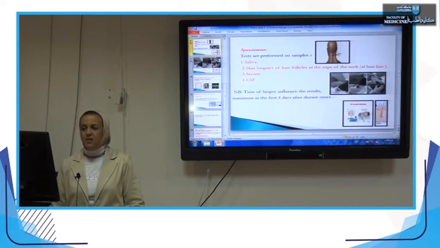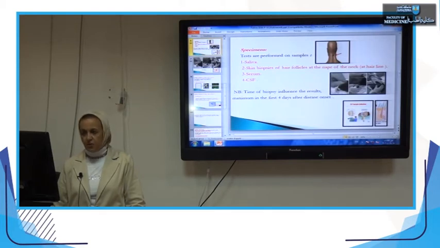What is the nape of the neck? This figure demonstrates the nape of the neck. The nape of the neck is the back of the neck at the end of the occipital bone, at the end of the hairline. This is the nape of the neck. This place is fully rich with nerve supply, with nerve endings, and you can find the virus reaching this area in large amounts.